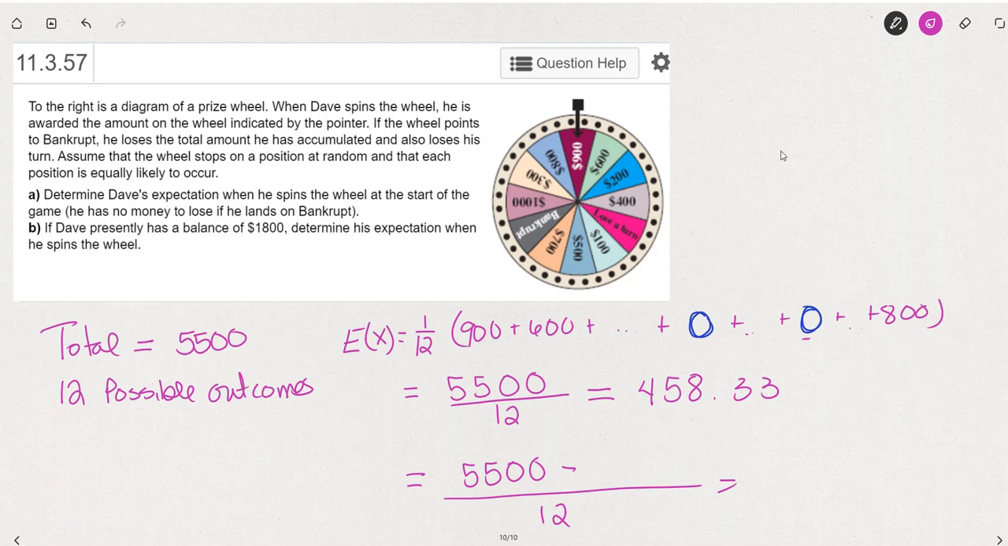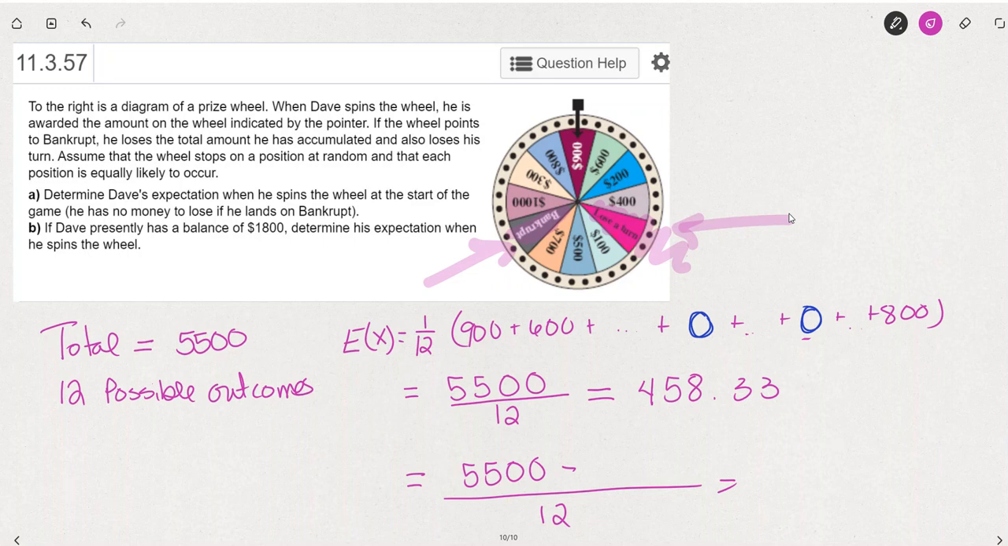So part A is a little bit easier because when he lands on this bankrupt, let me highlight these. If he lands on bankrupt or lose a turn, there's no gain and no loss. So to start with for part A, we would simply need to add up all the different numbers around the wheel and divide by 12. Let me show you why.